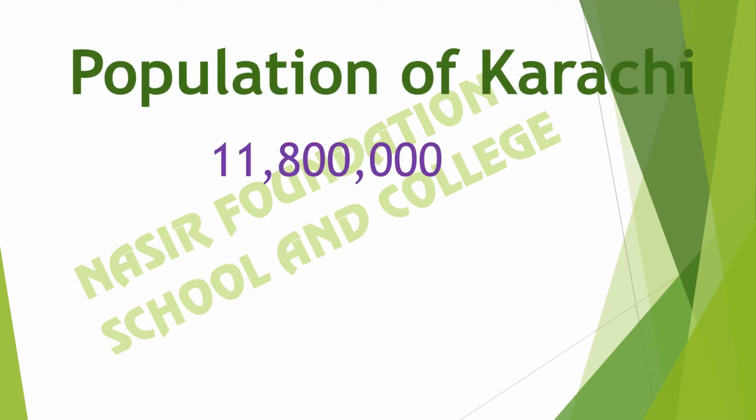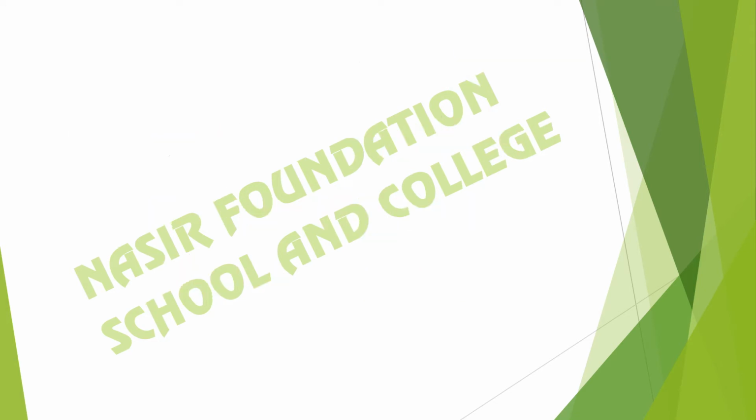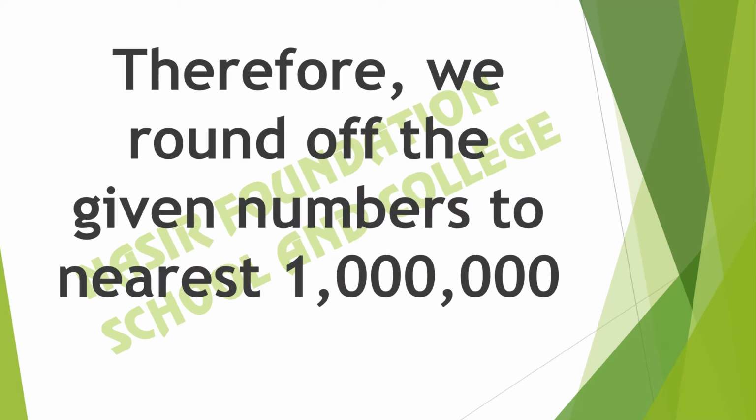Population of Karachi is 11,800,000. As the given number has 10 million at the highest place value, we round off the given numbers to the nearest million, or to the nearest second highest place value.